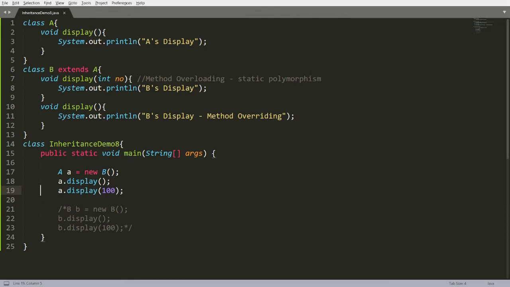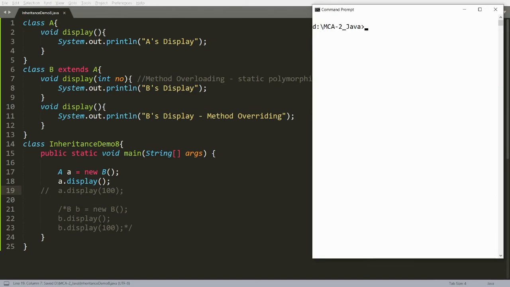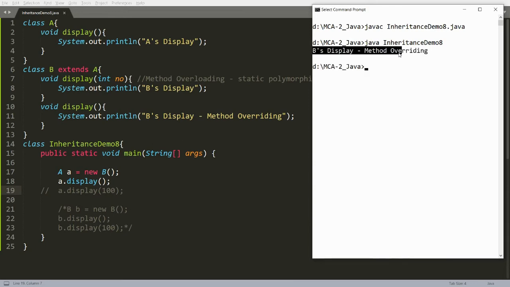Suppose I put this into a comment with double slash, then father is eligible to access the property of the child. You can run java inheritance demo 8, and now father can access the function display of the child. See here, so B's display is method overriding.